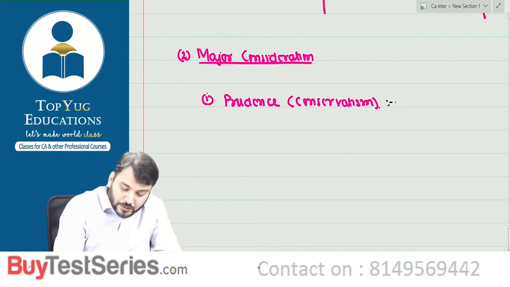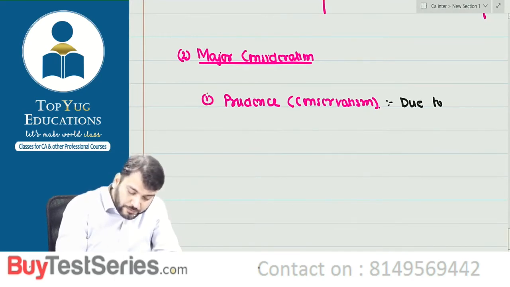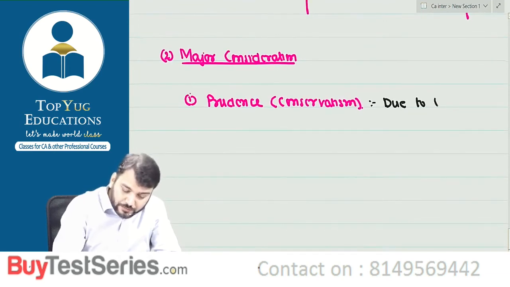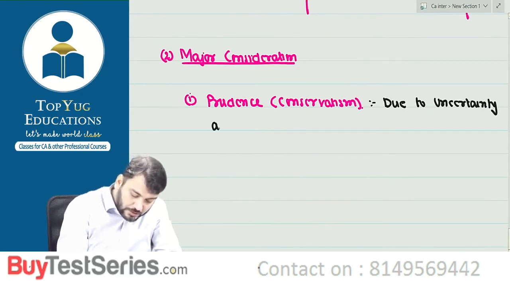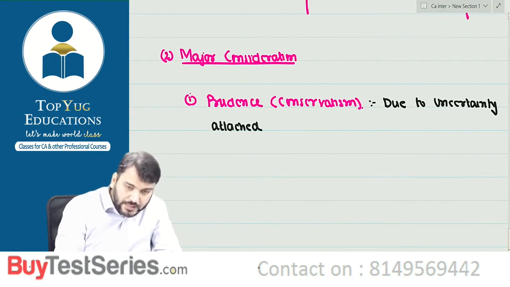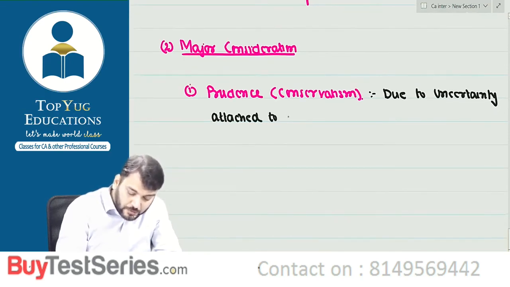Write down: due to uncertainty attached to future event.